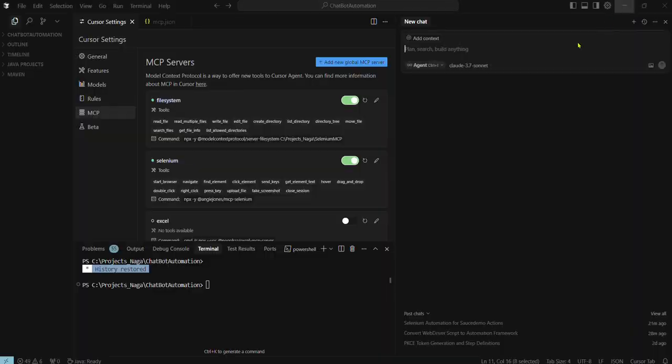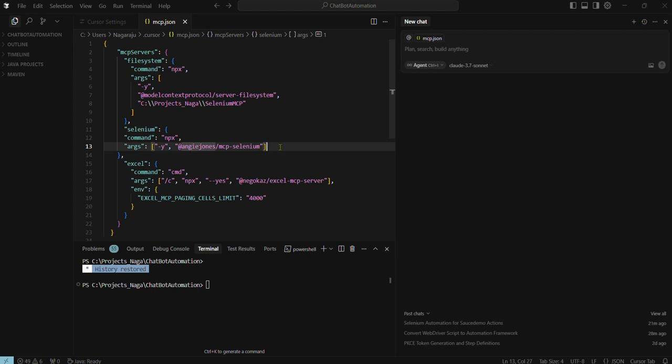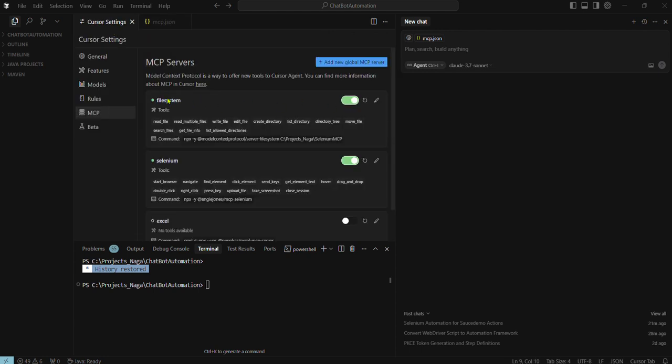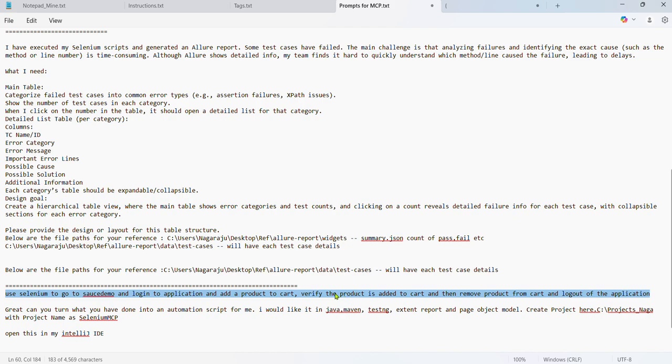So here we are taking Cursor AI. This is how I have configured it here. That's it. It's a simple addition in the MCP JSON file. If you see here, both are working fine, file system and Selenium. Now I'll give a simple prompt to this one.